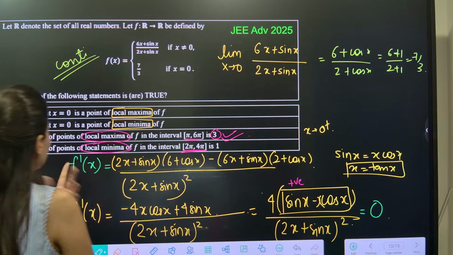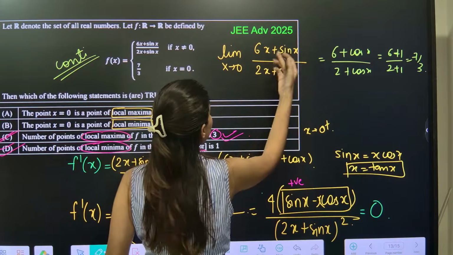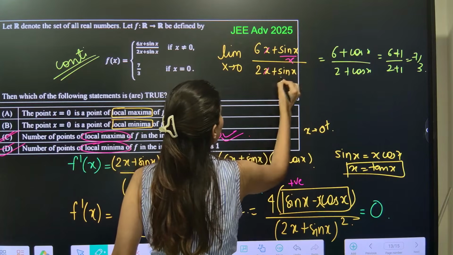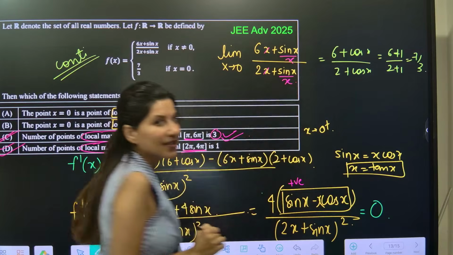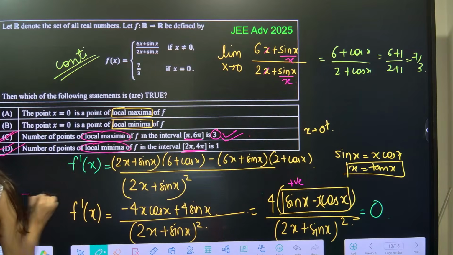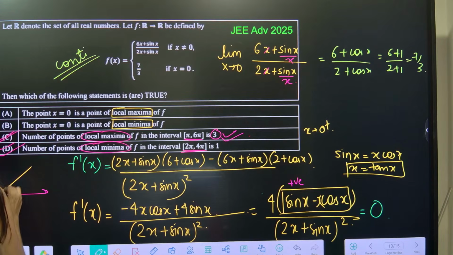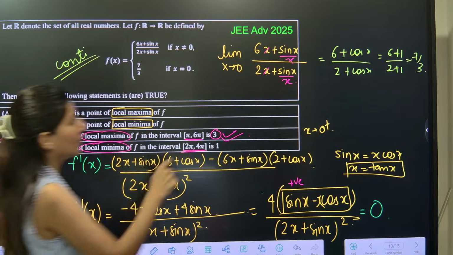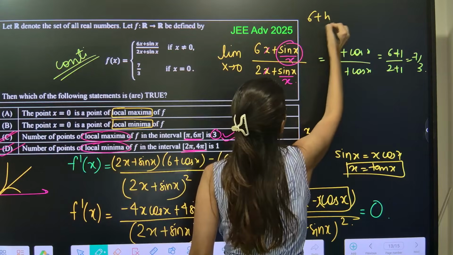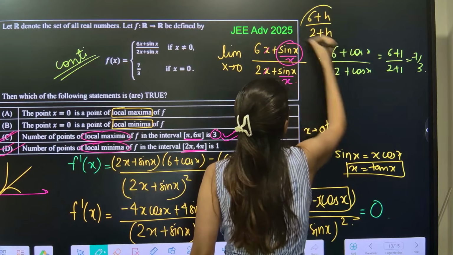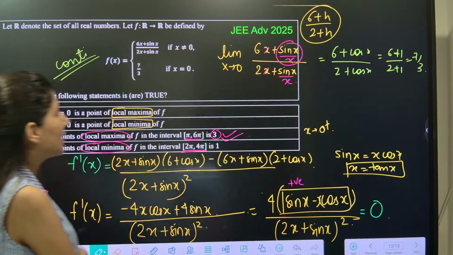One more way of doing it is divide by x. So this is going to be 6 plus sin x by x. Please note that sin x by x, see, this is your x, this is your sin x, and this is your tan x. Tan x will always be greater than x, and then sin x is smaller. So this value will be smaller. So it is 6 plus h upon 2 plus h.